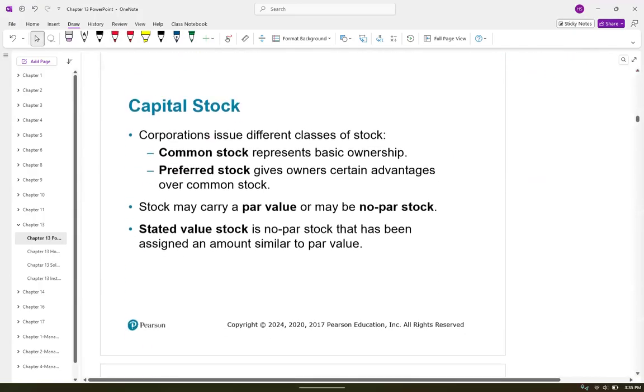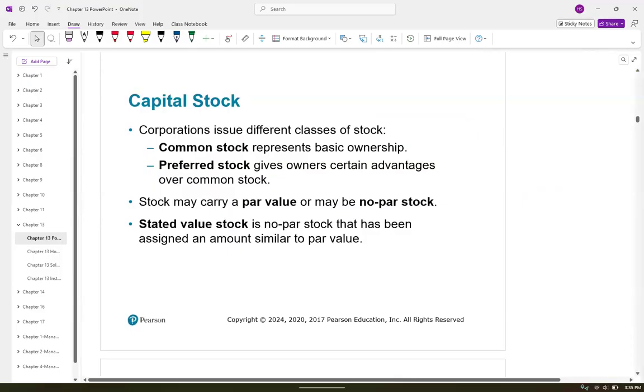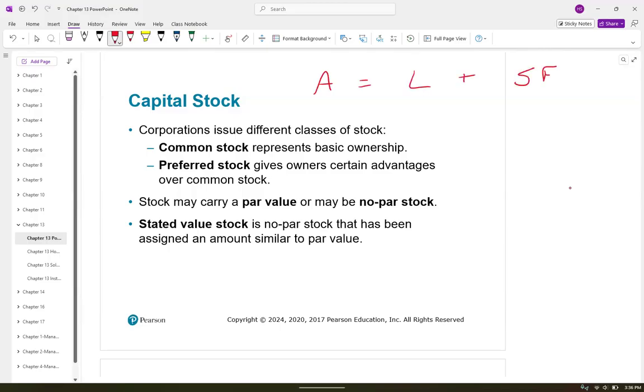Okay. So I've drawn that accounting equation out. I'm going to draw it out again, but we're going to go into a little bit more detail of that stockholders equity section. We'll come over here. We have stockholders equity. We have three main categories that branch off from stockholders equity. The first one is the contributed capital. This is where investors put their money in our business. We can't pay dividends out of that.